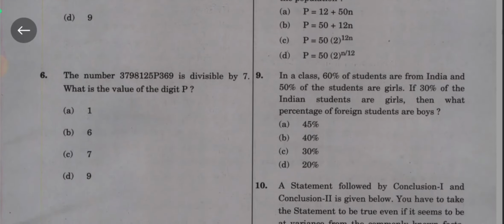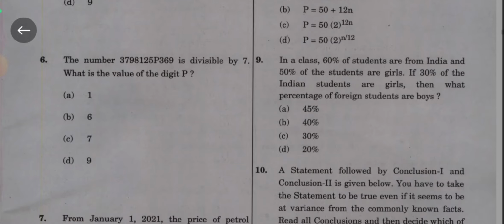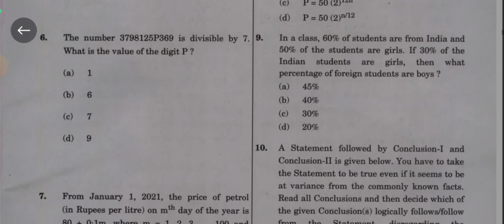Question number 9. In a case where 60% of students are from India and 50% of the students are girls, if 30% of the Indian students are girls, then what is the percentage of the foreign students who are boys? Option A 45%, option B 40%, option C 30%, option D 20%. Answer is option D, 20%.